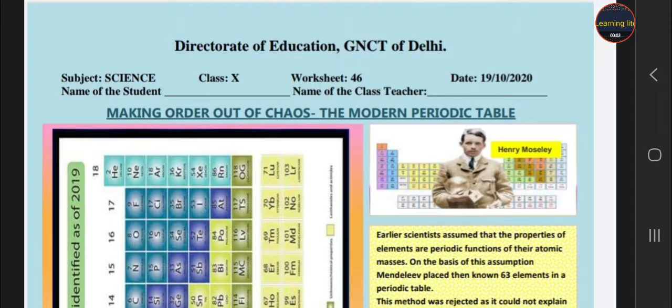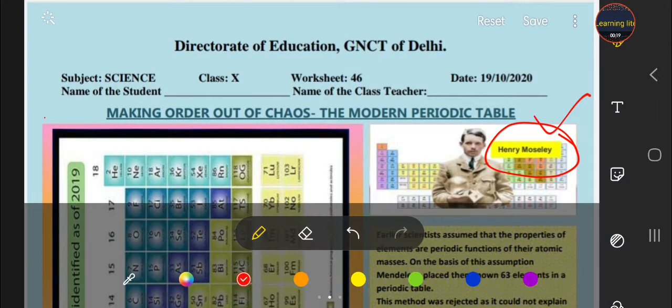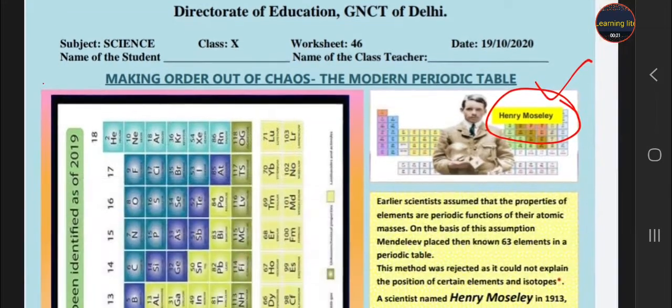Hello students, today we are here with our worksheet number 46 from the Directorate of Education, class 10 subject science. So today we discuss the modern periodic table. Who is the father of the modern periodic table, student? Henry Moseley. So the father of the periodic table is Henry Moseley, who gave us the modern periodic table.